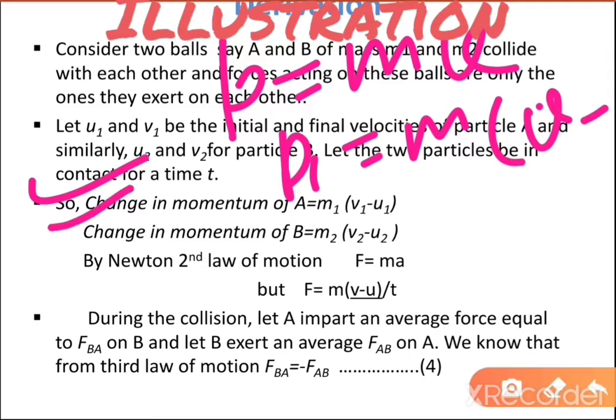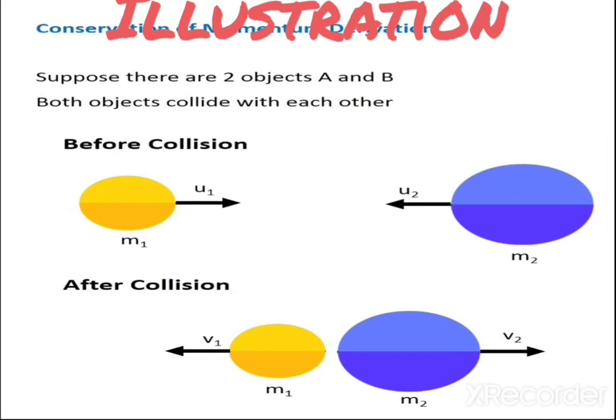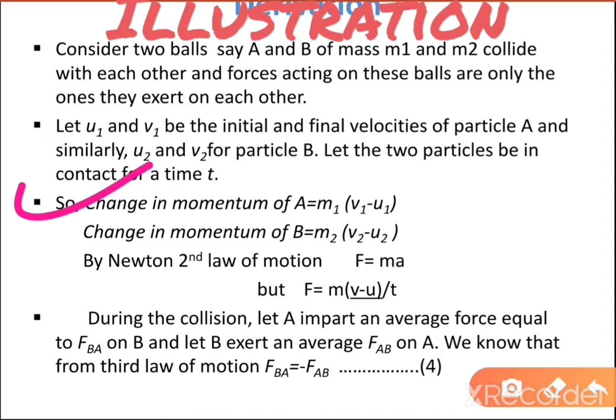The change in momentum for body B is p2 = m2(v2 - u2). So this is the change in momentum for body A and this is the change in momentum for body B.